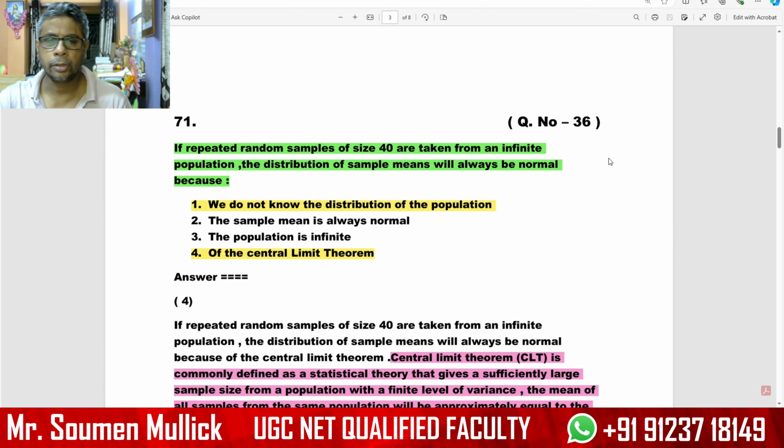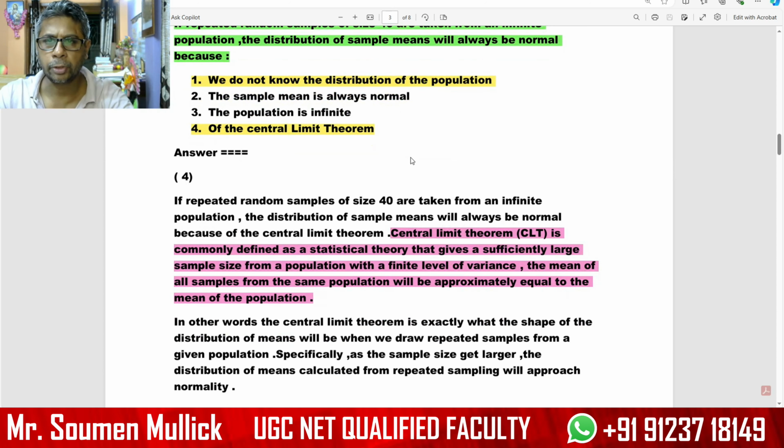Next question, number 36. If repeated random samples of size 40 are taken from an infinite population, the distribution of sample means will always be normal. We do not know the distribution of the population. This is the concept of the central limit theorem.